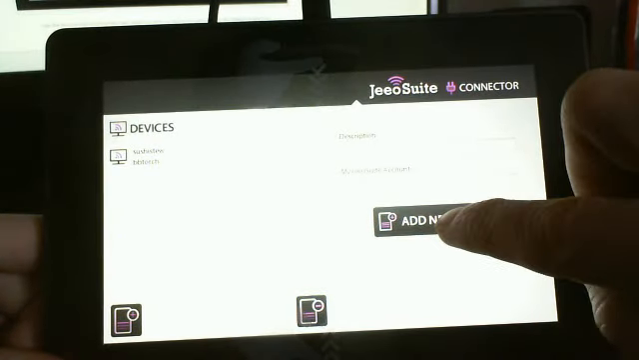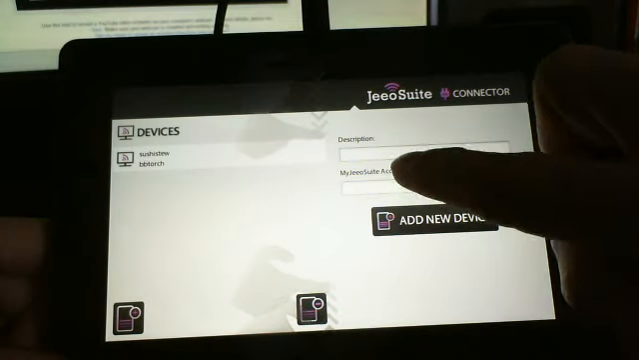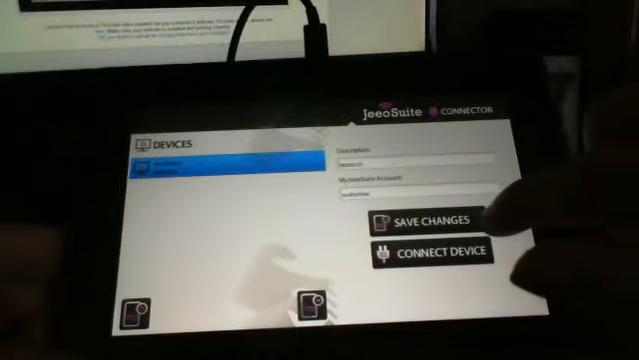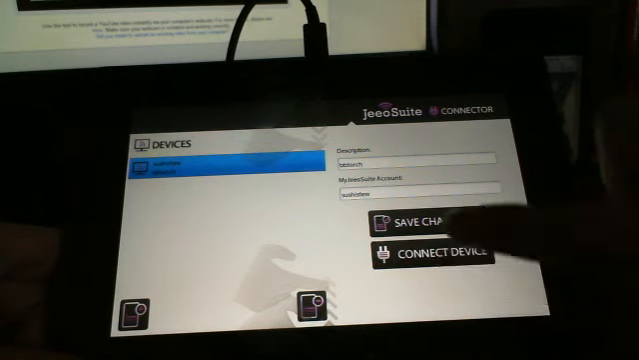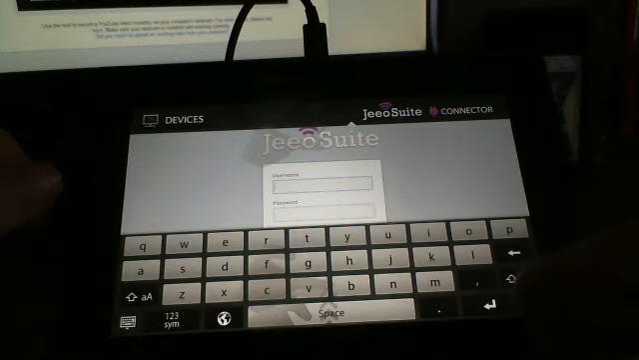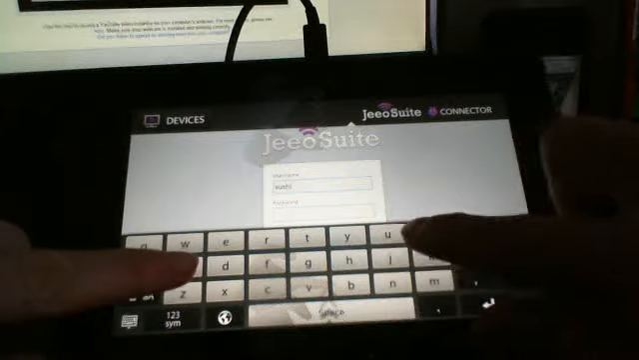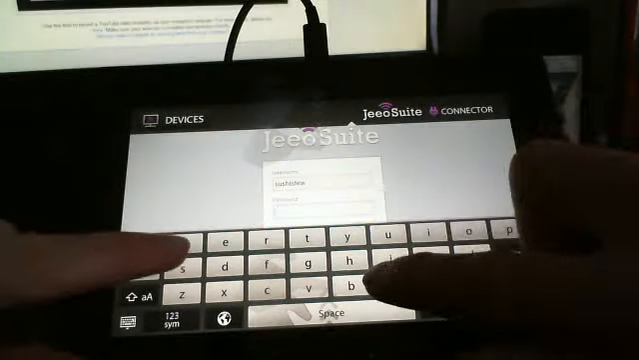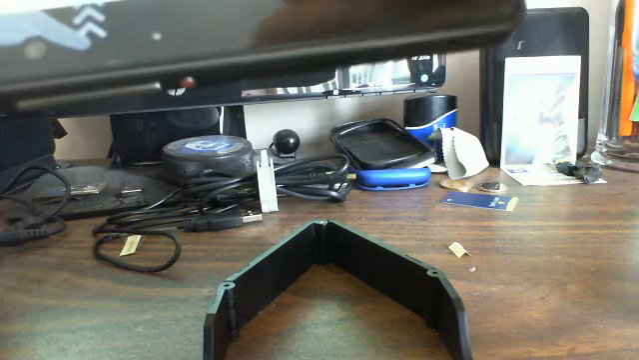Jeeo Connector. You'll add a new device, create a description name. As you can see with mine, I have BB Torch there. This is my name. Sushi Stew is my account name, and you want to select it, connect device. On your phone, you'll probably get a little message saying that Jeeo is attempting to connect, so make sure you hit OK. Punch in your password, your username, and log in.